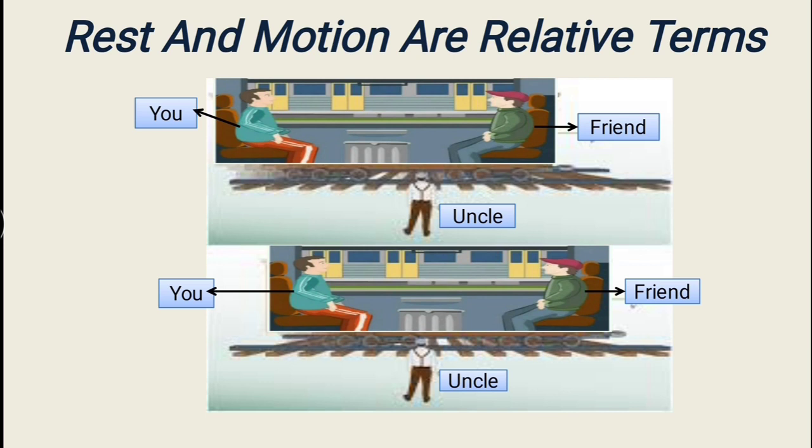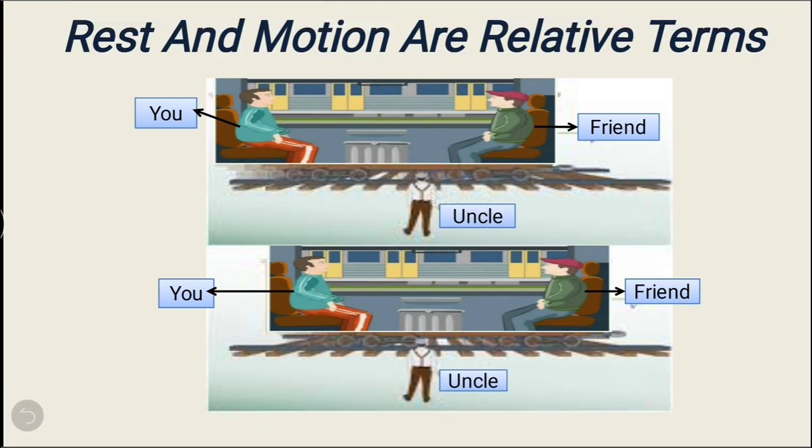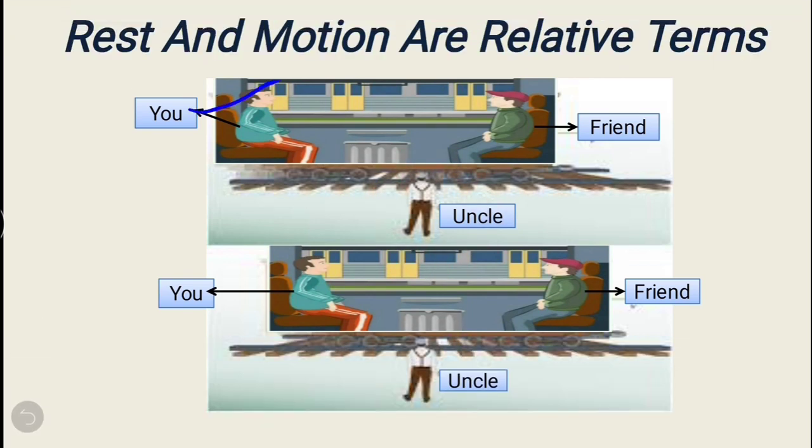Now see what your uncle observed. In this situation you are at a distance of 2 meter from him. And after 10 minutes, in this situation, he observed that you are at a distance of 1 meter from him. So he concludes that you are changing your position with the passage of time. It means you are in motion with respect to your uncle.